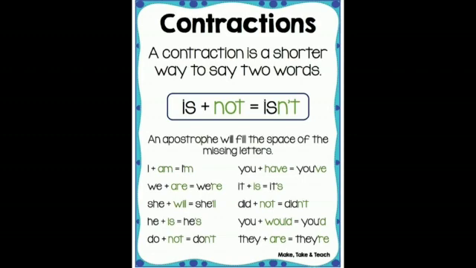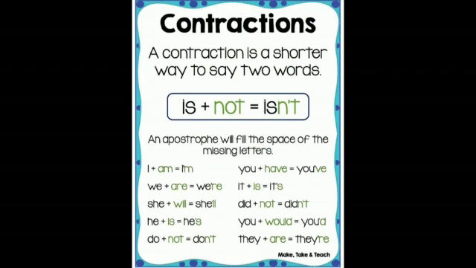So here we can see some other words. I plus am, I'm. You plus have, you've. We plus are, we're. It plus is, it's. She plus will, she'll. Did plus not, didn't.